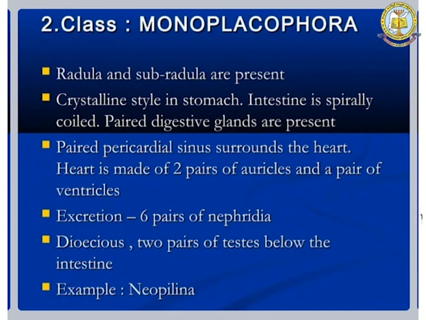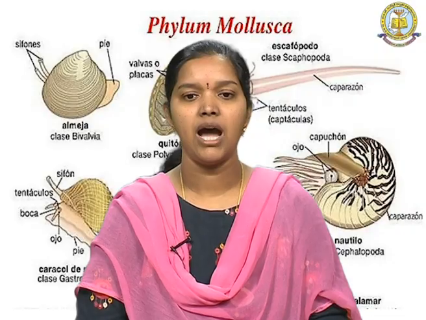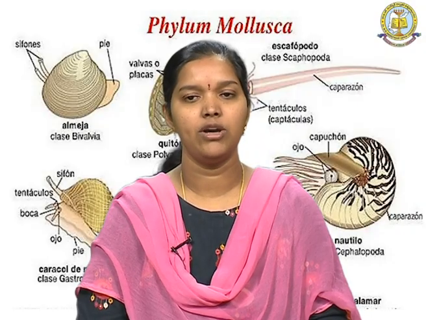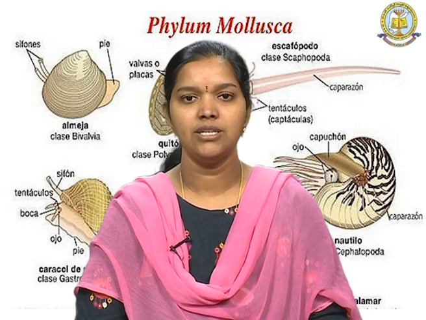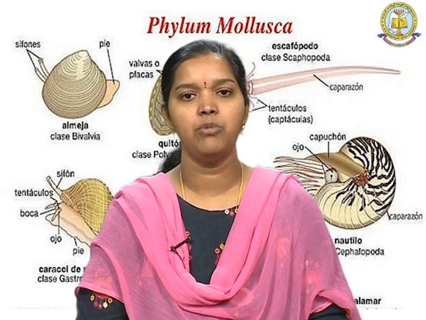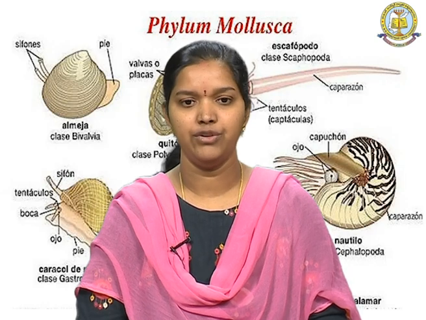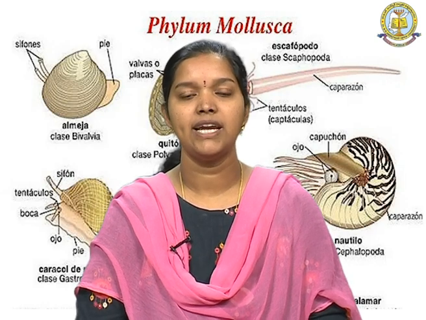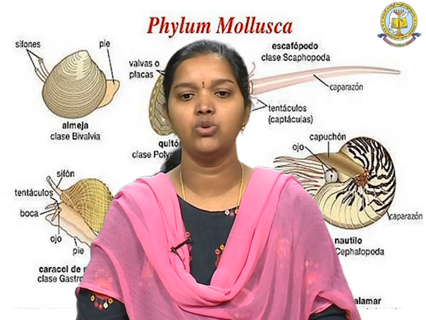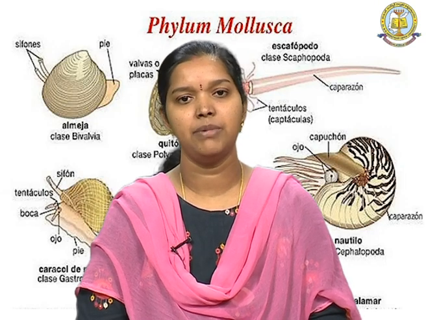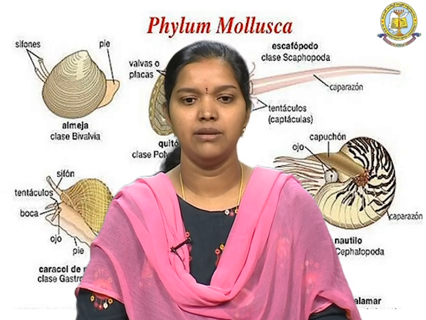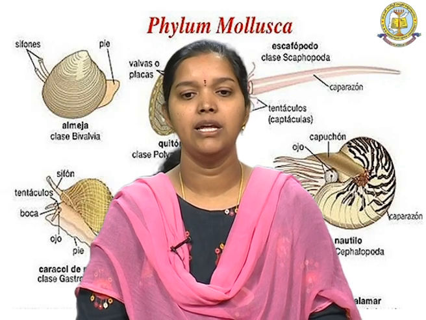A pair of digestive glands is present, and a pericardial sinus surrounds the heart, which is made up of 2 pairs of auricles and a pair of ventricles. Excretion is primarily with the help of 6 pairs of nephridia, and they are dioecious in nature. That means the 2 sexes are separate, and 2 pairs of testes are present below the intestine. An example is Neopilina.